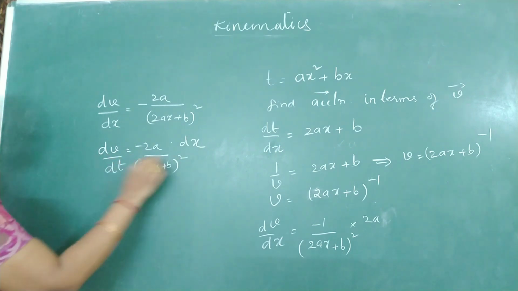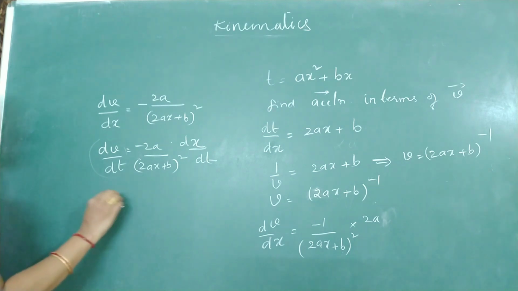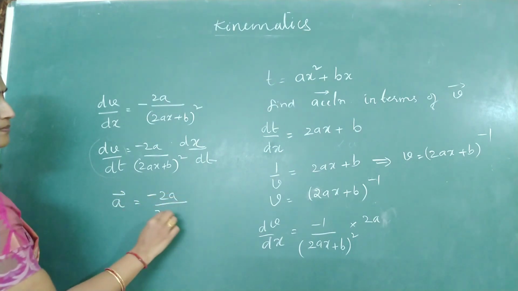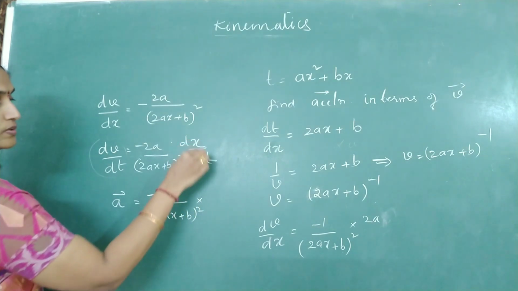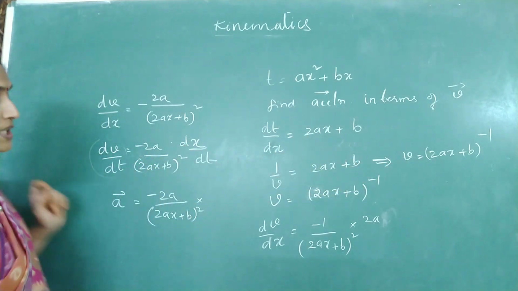Divide with dt. Will this give me acceleration? Acceleration equals minus 2a by 2ax plus b whole square into, this is nothing but velocity, and we know velocity is 1 by 2ax plus b.